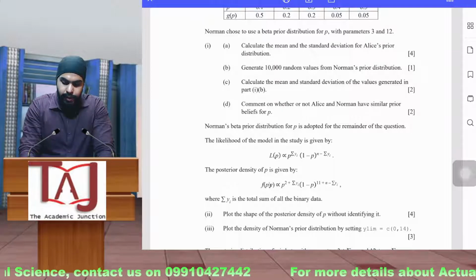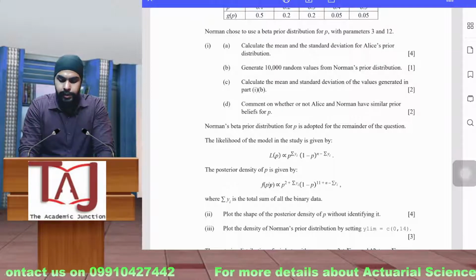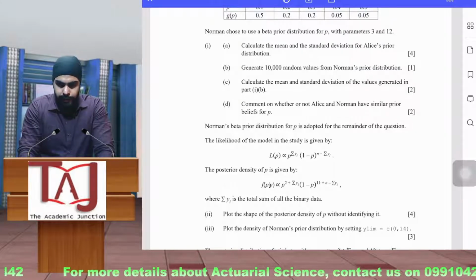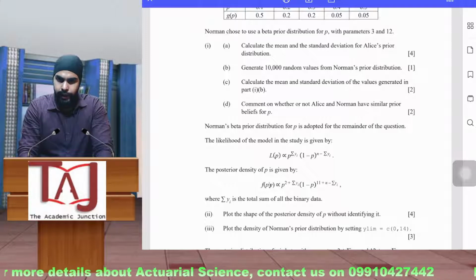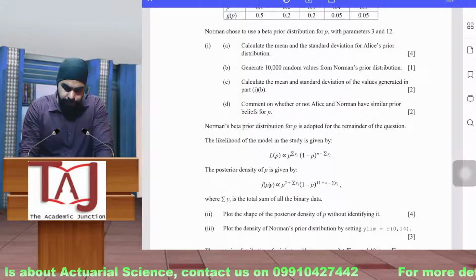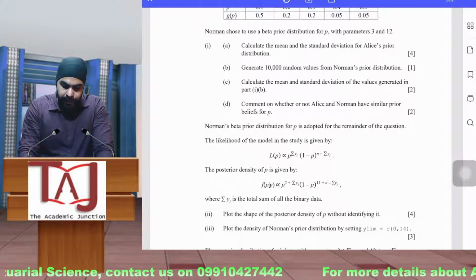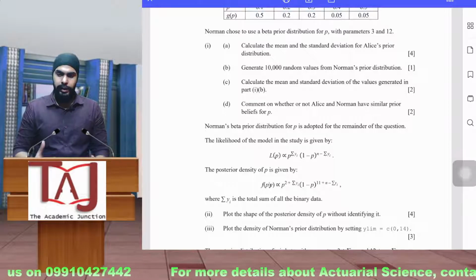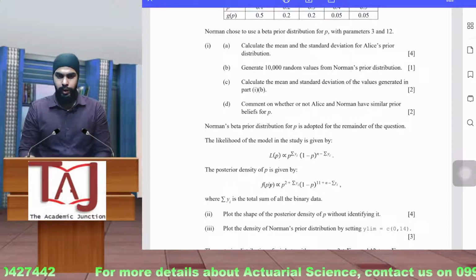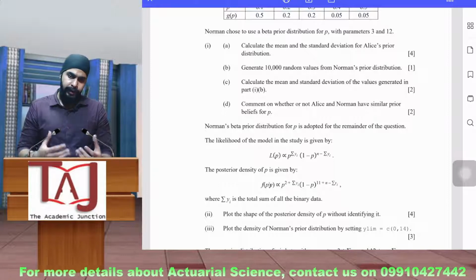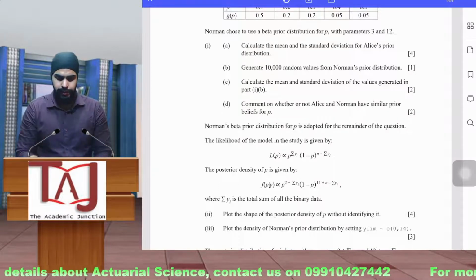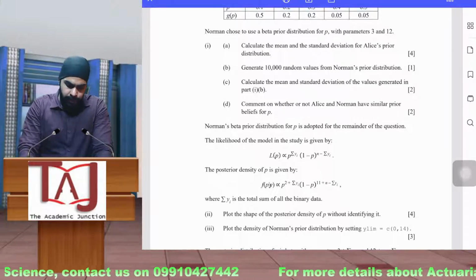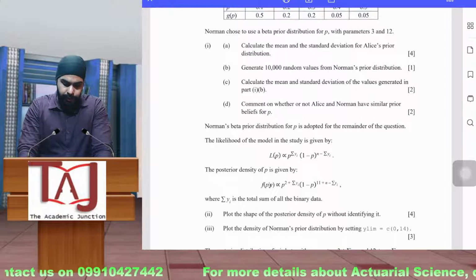Calculate the mean and standard deviation of the values generated in part B. For these random values you have to calculate the mean and standard deviation. You can use the mean function if you have the values, and the sd function for standard deviation, and then comment on whether or not Alice and Norman have the same prior beliefs for P. Comparing the mean and standard deviation, you can easily say if they have the same belief or not. If they are close, you can say that the belief is the same, and you can justify your answer by writing the proper lines. We will not go into the details of the comments that we have to put.